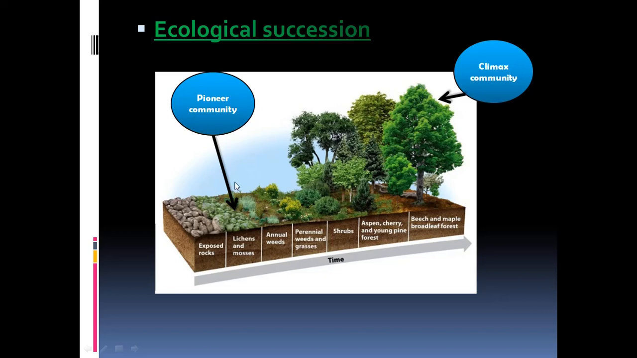The organisms which start the succession, they are called as the pioneer community, and the series of the plant organisms, what you see here gradually changing, these are called as the intermediate communities, or they are also called as seres, S-E-R-E, sere. So it takes long time, sometimes hundreds and hundreds of years may be needed, or even thousands of years may be needed for a natural ecological succession to take place.